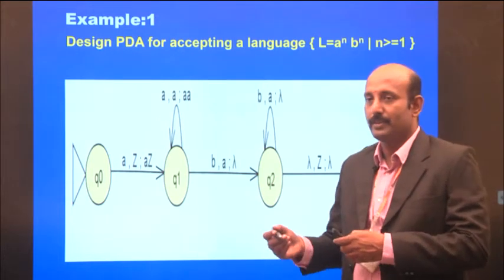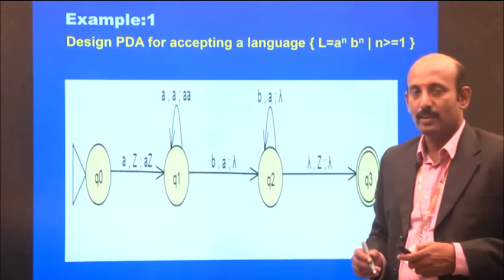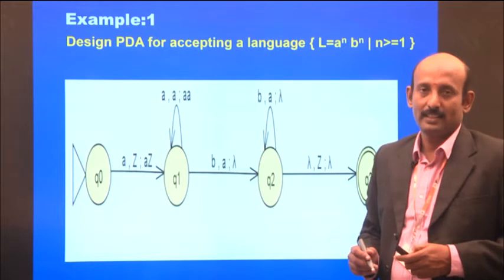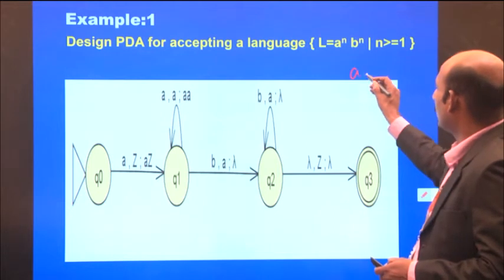So how can we do that? The number of A's and the number of B's should be equal, matching. For example, I designed this logic for A^n B^n.